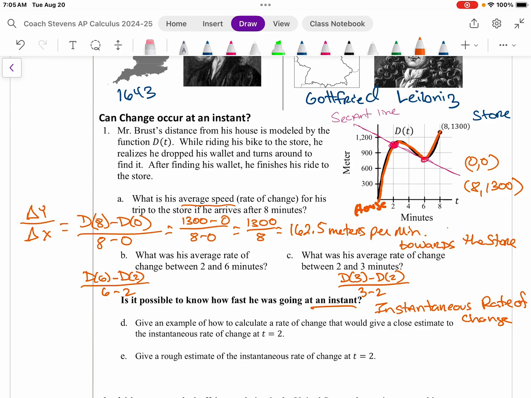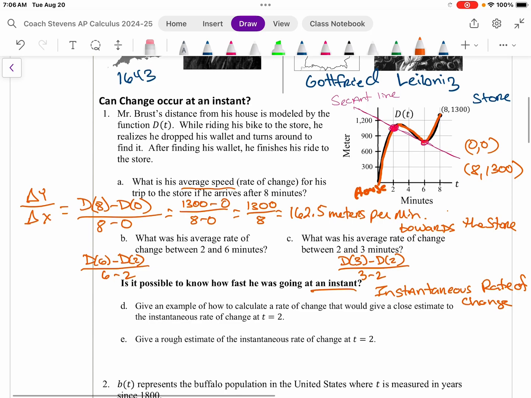Instantaneous rate of change is a huge fundamental piece of what we're doing throughout the course of calculus. We're talking in a lot of different aspects. How is it changing at that one particular instant? And we'll analyze if it's positive or negative, and in certain contexts it means other things. So very key thing that we're doing here. As we look at it, give an example of how to calculate a rate of change that would give a close estimate to the instantaneous rate of change at 2.